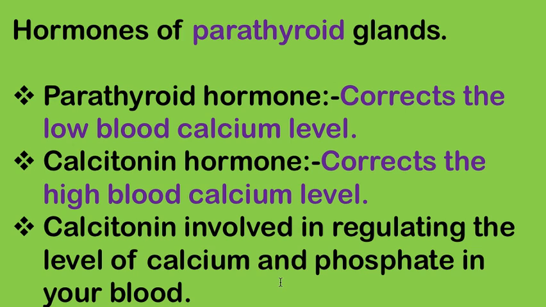The parathyroid gland secretes two types of hormone: parathyroid hormone that corrects low blood calcium, and calcitonin that corrects high blood calcium. Calcitonin is involved in regulating the level of calcium and phosphate in our bodies. So these are the hormones secreted by the parathyroid gland.